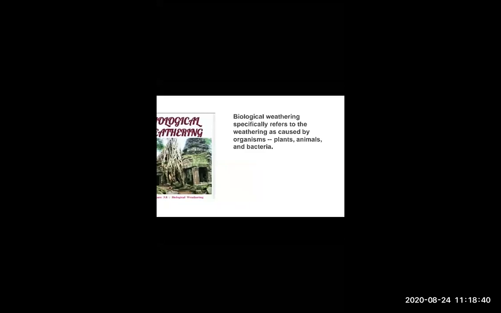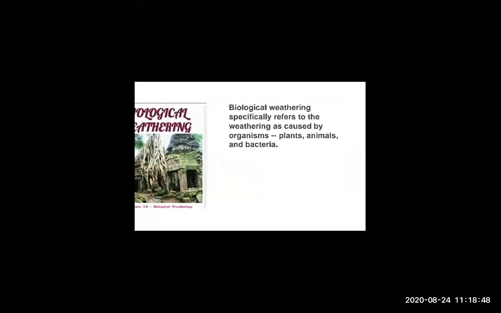So now what is meant by biological weathering? Biological weathering happens especially because of organisms, plants, animals and bacteria. For example, when trees grow on buildings or any fort, you see certain cracks in the buildings.